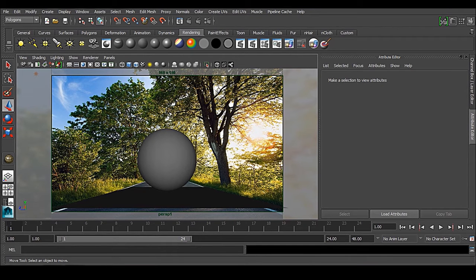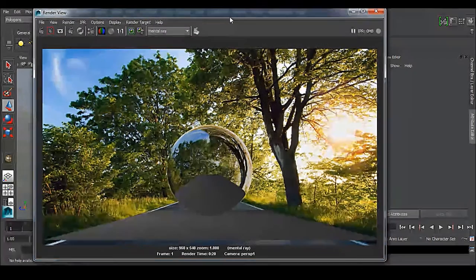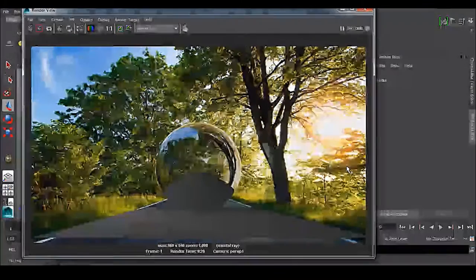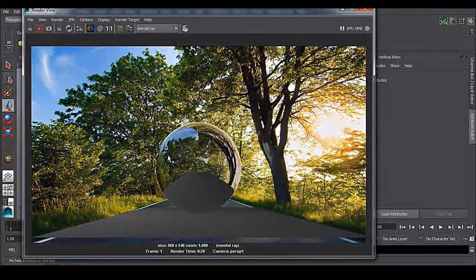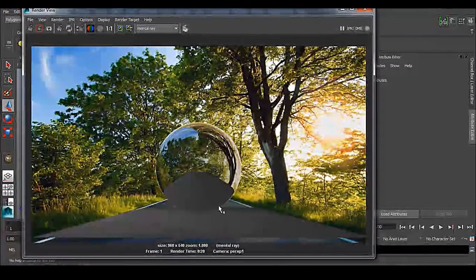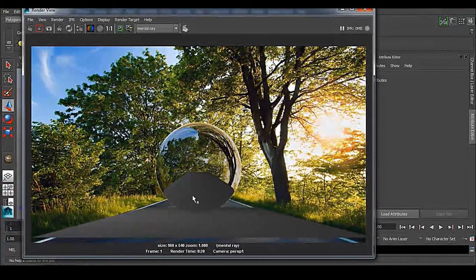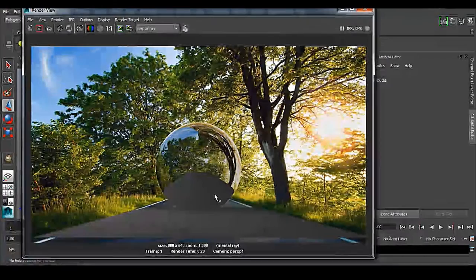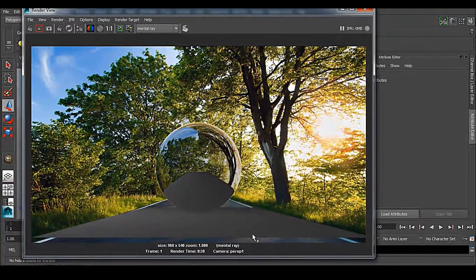See, we have very few options here, which is a simple sphere and a plane. So if I render it out, you will get to see that simple image plane, one sphere with reflected material, and another is a plane. But the thing is that in this render, we don't have the reflection of this ground into the ball. We're getting the reflection of this plane.